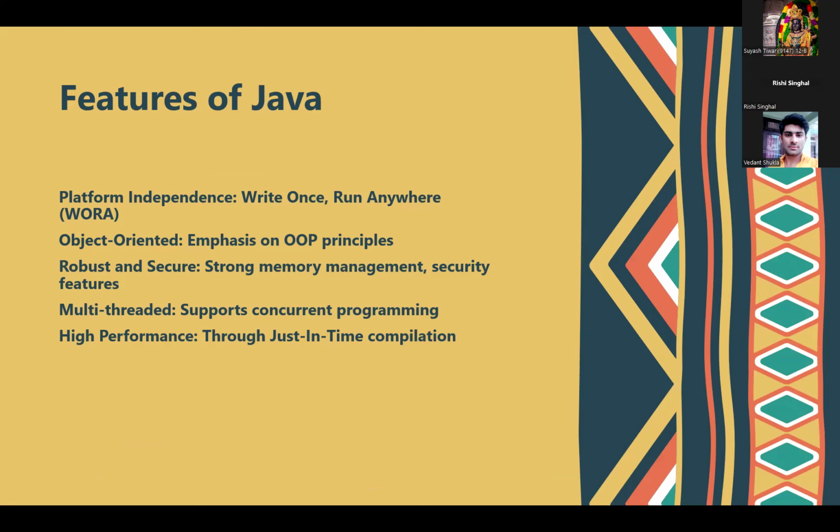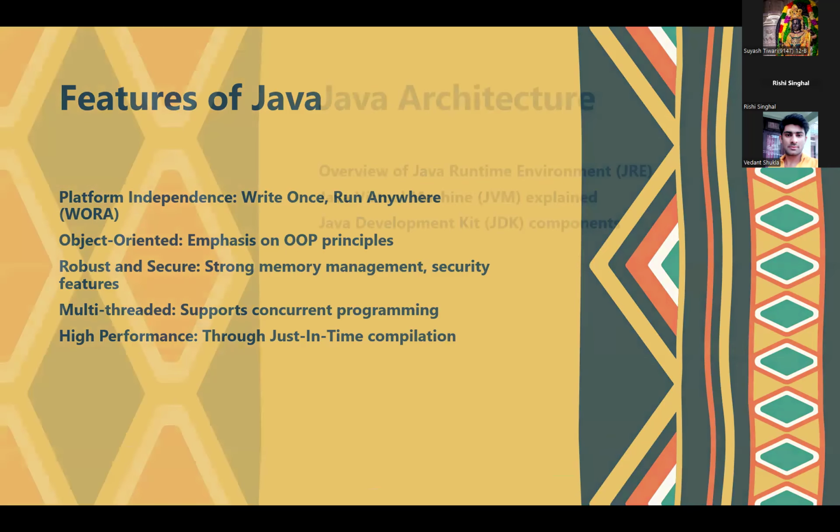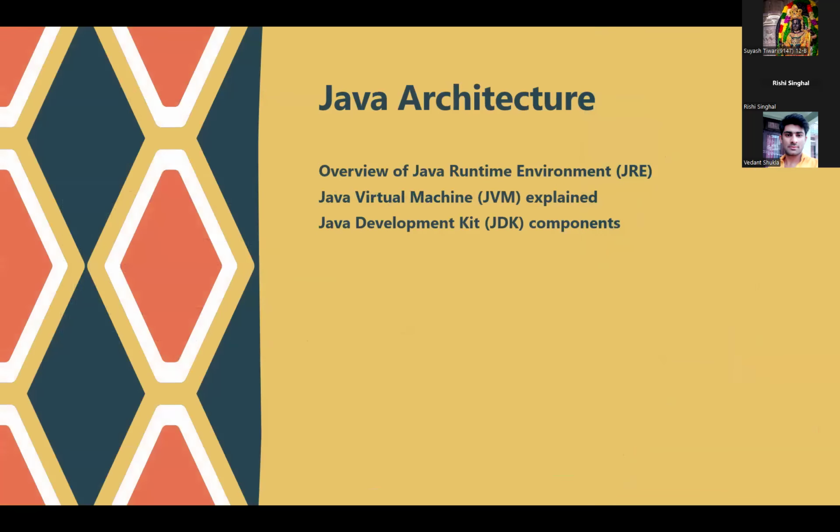And the fifth one is high performance, through just-in-time compilation. That is, the output produced using Java is very fast as it provides high performance through the just-in-time compilation process. Now let's move on to the Java architecture.